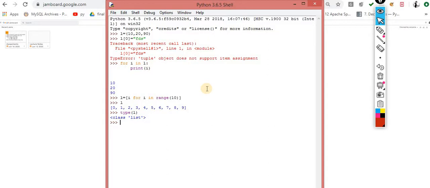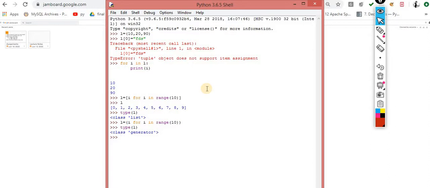Okay, but in the case of tuple objects, this is not a list comprehension. If I change the braces of this, it does not become a tuple comprehension. It's neither a tuple comprehension nor a list comprehension. This concept is called generator. If I do this now, type of L, you will get the class of generator. This is the only difference between the list comprehension and the tuple comprehension.